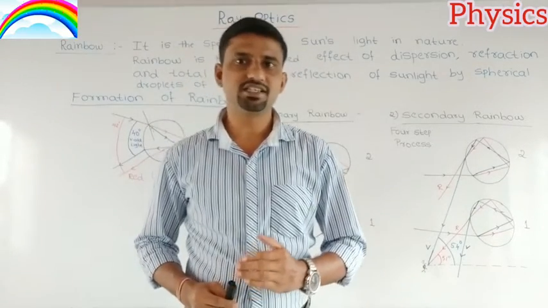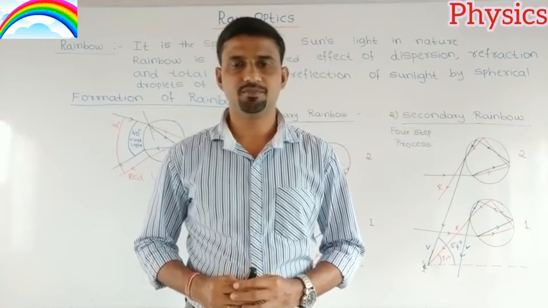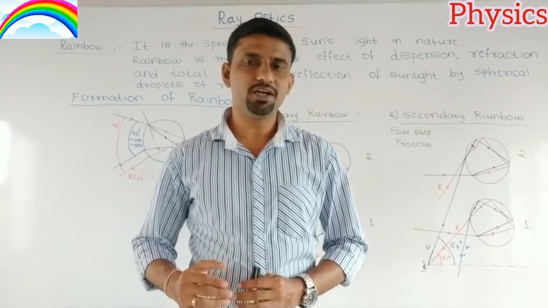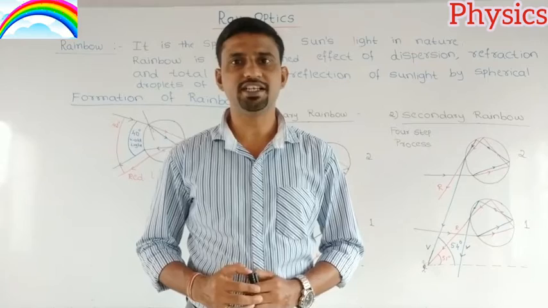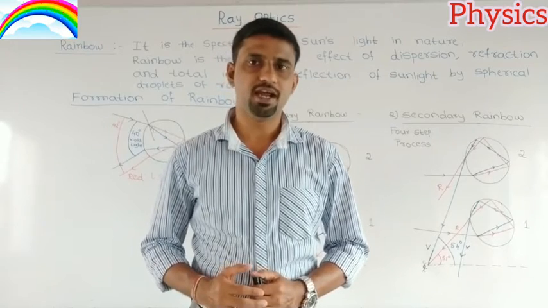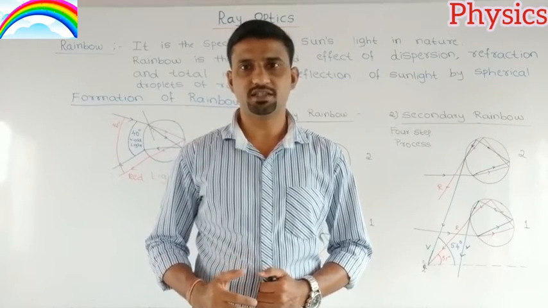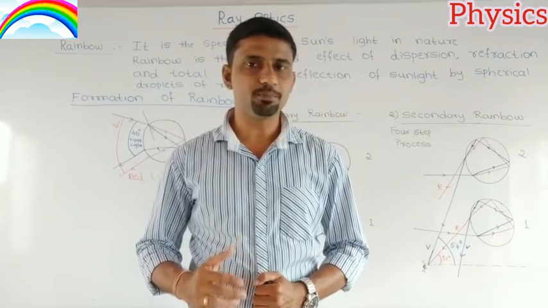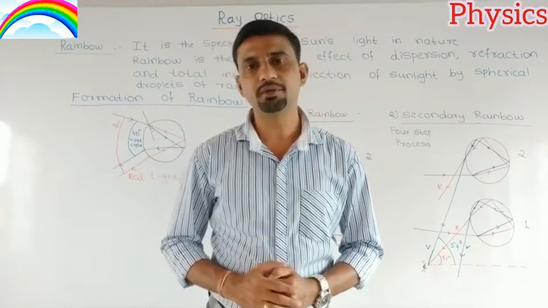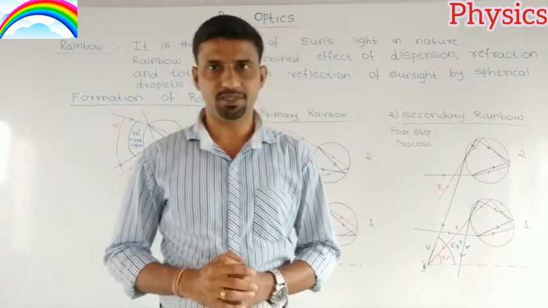In the previous video we discussed refraction through a prism. From that we came to know what a prism is and how refraction takes place in the case of a prism. We also derived an expression that gives the refractive index of a prism in terms of the angle of minimum deviation and the angle of the prism.